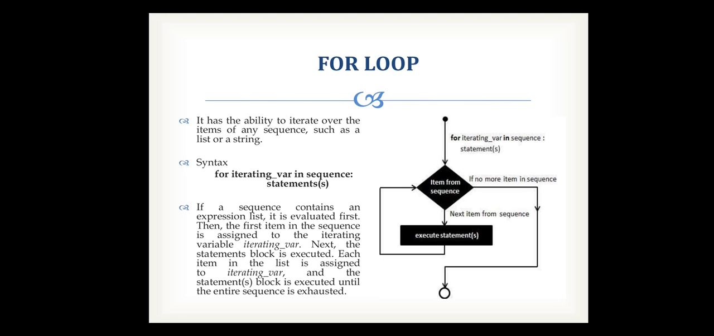Okay. If a sequence contains an expression list, it is evaluated first. Then the first item in the sequence is assigned to the iterating variable, that is iterating_var. Next, the statement block is executed. Each item in the list is assigned to iterating_var, and the statement block is executed until the entire sequence is exhausted. Okay. So it will be executed while there are items in the sequence, and when the sequence is exhausted, it will exit from the for loop.